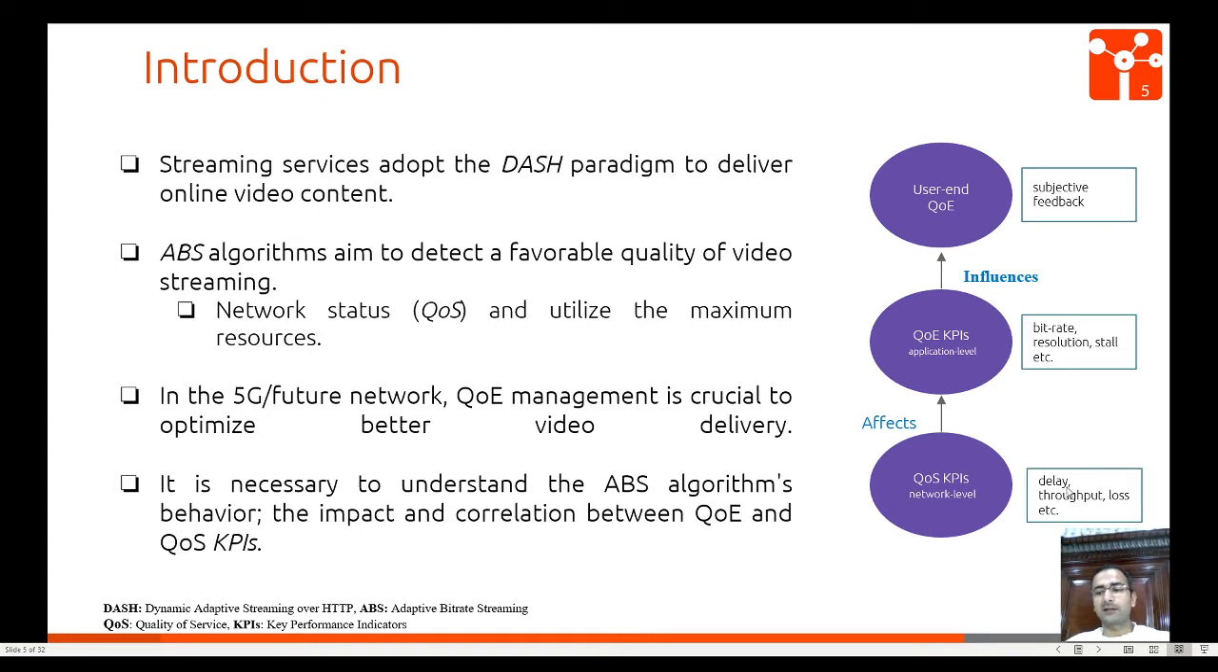For QoS KPIs we have delay, throughput and loss that affect QoE KPIs, which are bitrate, resolution and stalls, and both influence user QoE, which is subjective, the MOS.